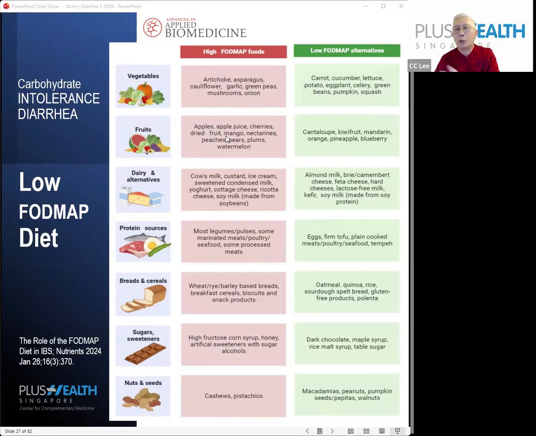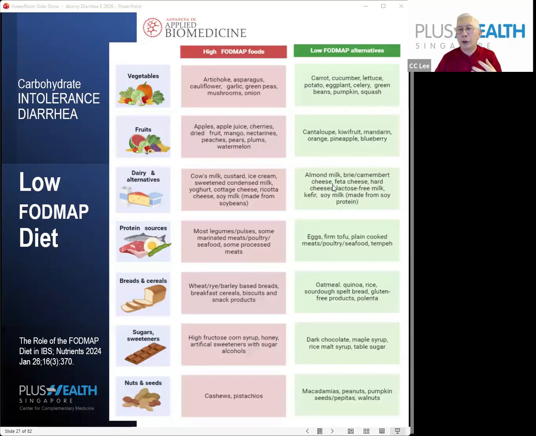So I'm not going to go through it again, but you can get a download of the PDF file later on, and then you can do your own reference. Even the fruits, kiwi fruit, mandarin, orange, basically the citrus-based foods are suitable for low FODMAP. But the sugary foods, the fructose-rich foods are not suitable. They are considered high FODMAP foods.